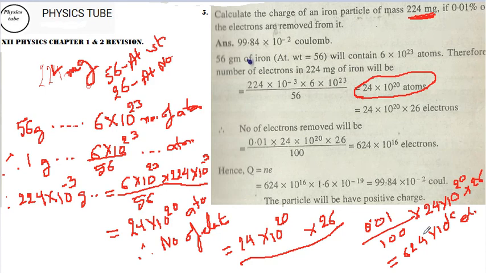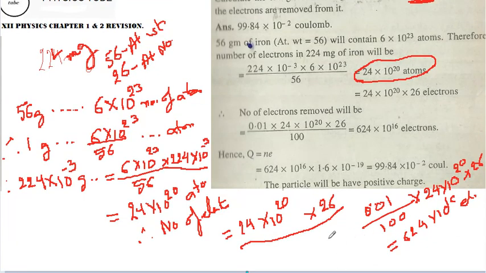What do they ask you? The charge. So charge Q equals Ne. N is known to you, e is known to you, 1.6 into 10 to the power of minus 19, and you can easily find out the charge. That will be the total charge.